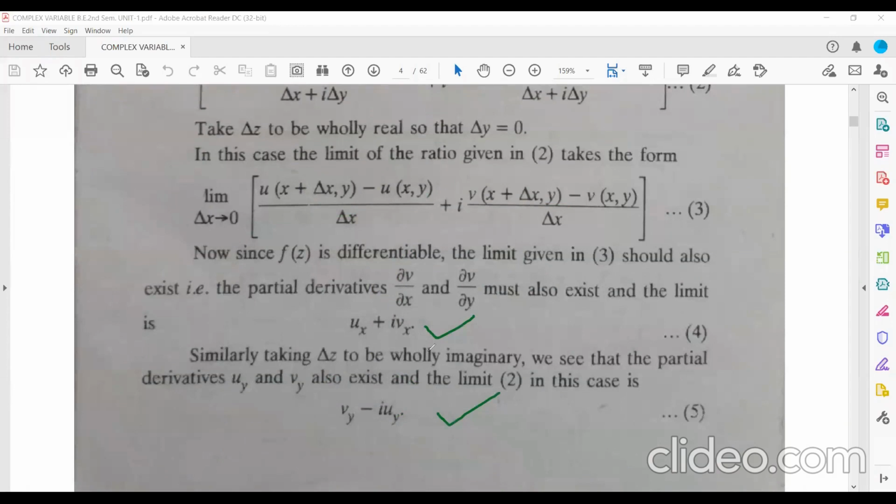If these two equations are not equal, then you can't say that the function f(z) is differentiable. So for f(z) to be differentiable, these two expressions must be equal.